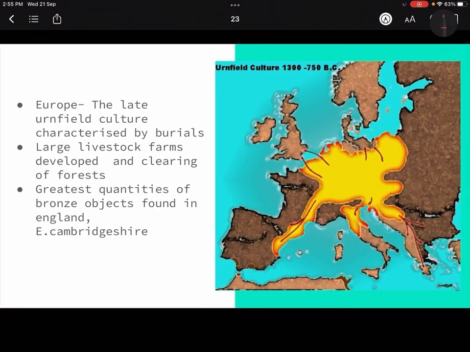And apart from this, if we look at Europe, there was an urnfield culture. Urnfield is basically a crematory kind of culture. You do cremation, right, when we have a burial culture. So there we found a lot of burials in Europe, so it was named after that as urnfield culture. Urnfield culture is characterized by burials, right? Then large livestock farms were developed, okay? So they were using livestock also, and they made livestock an important economic activity, right?